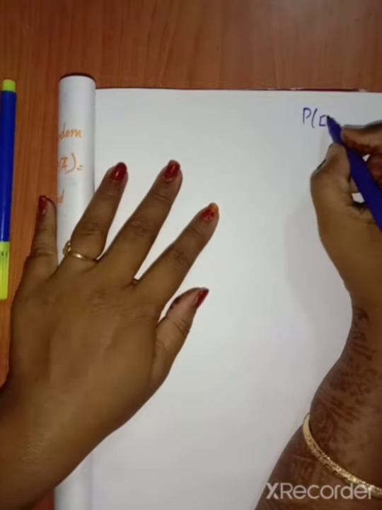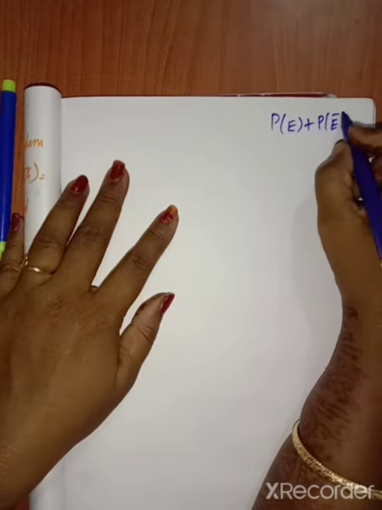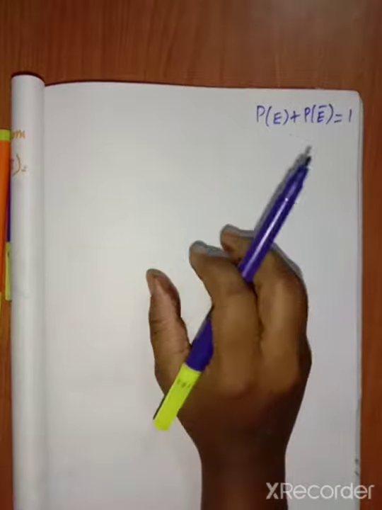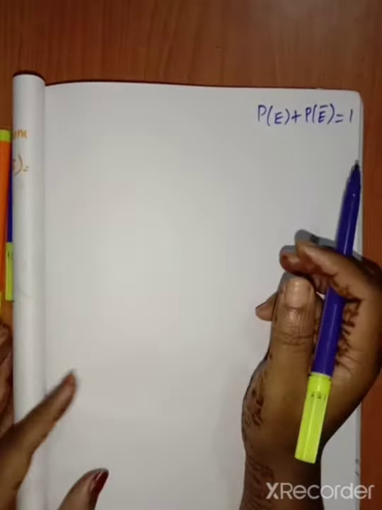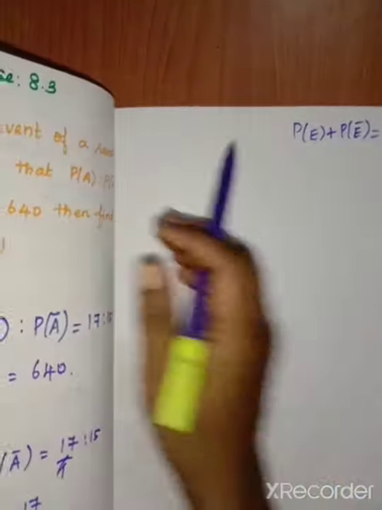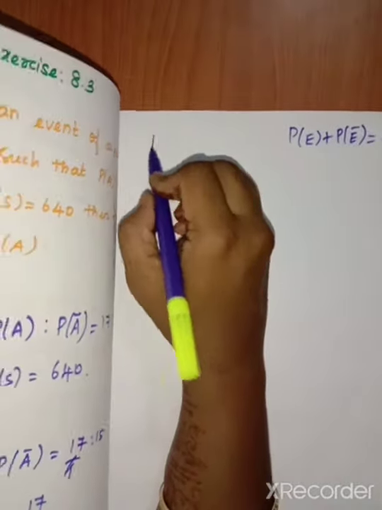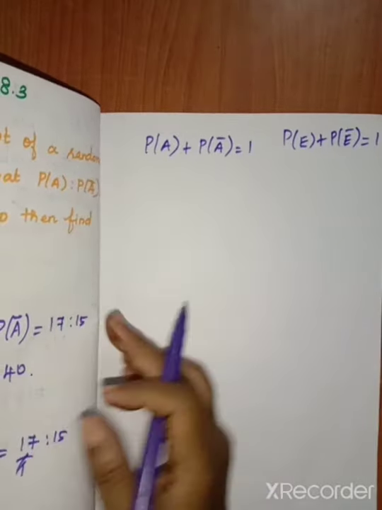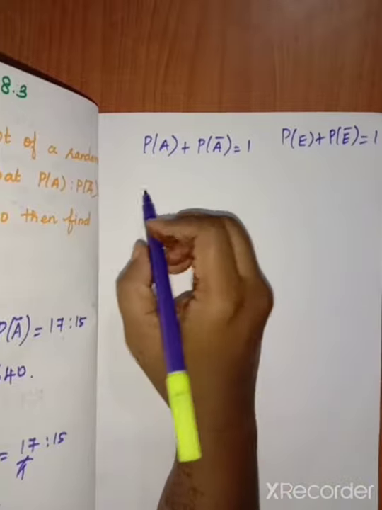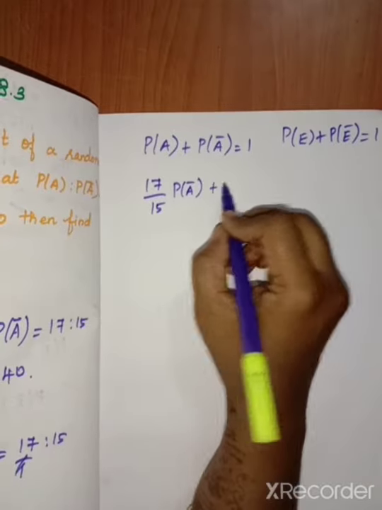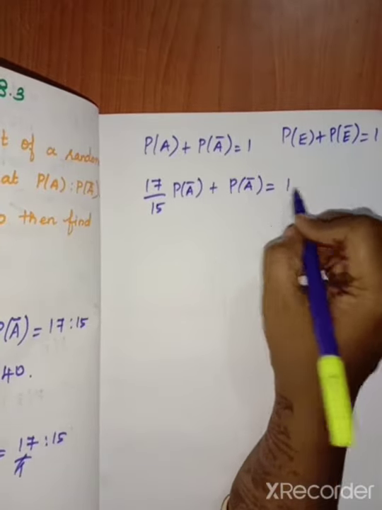So we have to use the formula P of E plus P of E bar equal to 1. Here the event letter is E, but in this question the event is given as A. The first sentence itself mentions if A is an event. So we have to change this alphabet. P of A plus P of A bar equal to 1. So already we found P of A, that is 17 by 15 into P of A bar, plus P of A bar equal to 1.